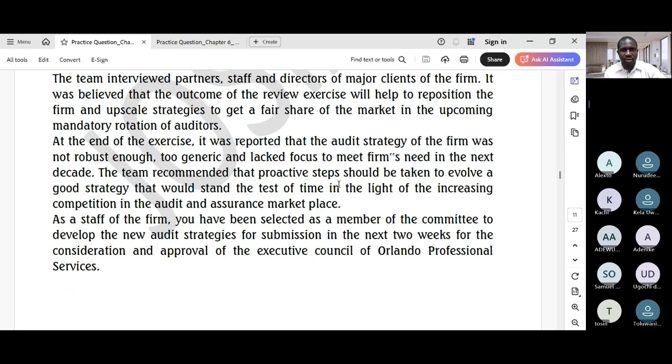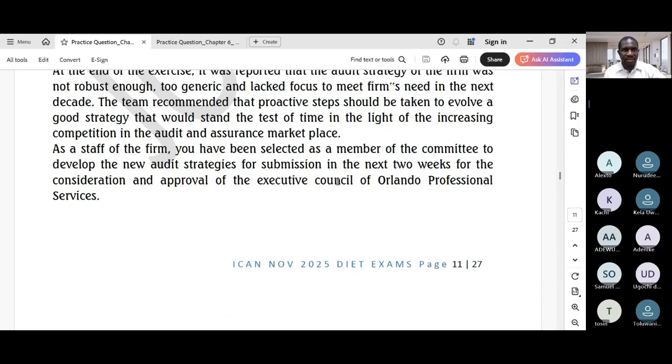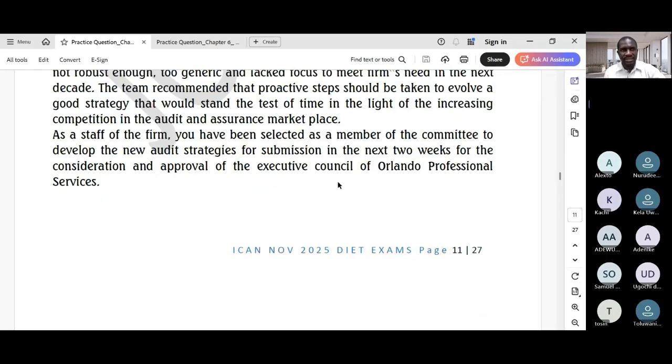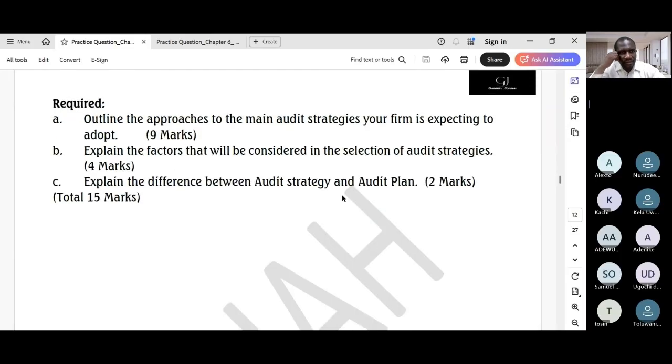The team recommended that proactive steps should be taken to evolve a good strategy that will stand the test of time in the light of the increasing competition in the audit and assurance marketplace. As a staff of the firm, you have been selected as a member of the committee to develop the new audit strategies for submission in the next 2 weeks for the consideration and approval of the Executive Council of Orlando Professional Services. Required: